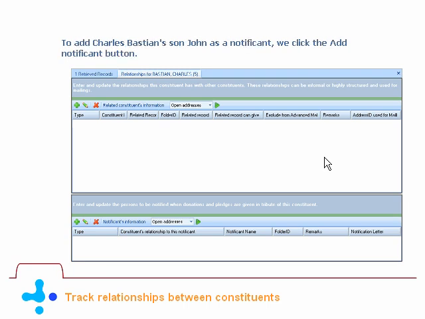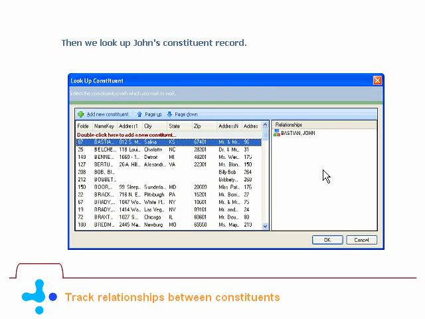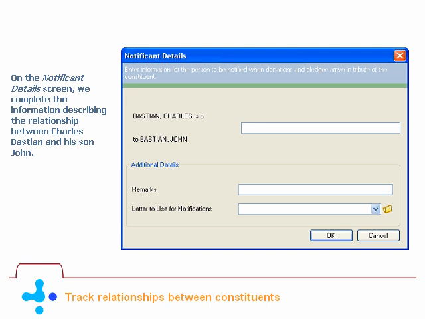To add Charles Bastian's son, John, as a notificant, we click the Add Notificant button. Then we look up John's constituent record. On the Notificant Details screen, we complete the information describing the relationship between Charles Bastian and his son John.